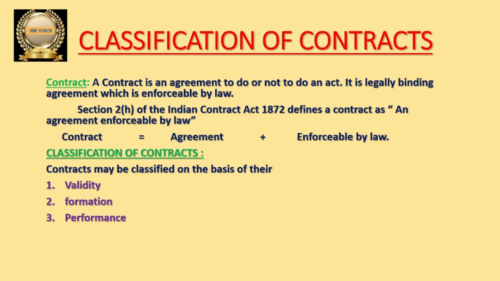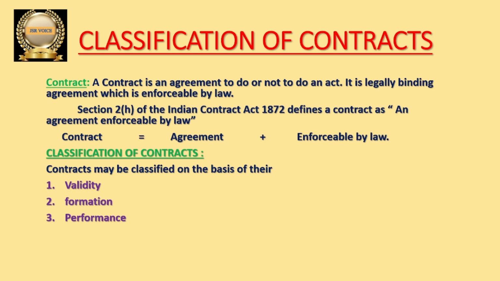Agreement means there should be an offer as well as acceptance. Then only we call it as agreement. And that agreement, if it is enforceable in the eyes of law, then we can call it as contract. So, in Indian Contract Act 1872 under section 2(h), a contract is defined as an agreement enforceable by law. Hope this is clear for everyone.